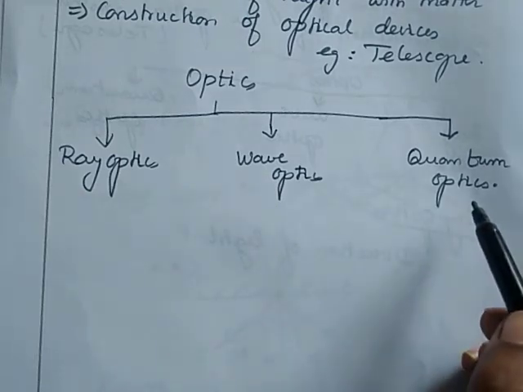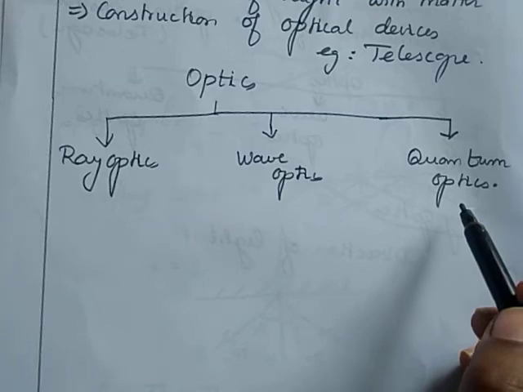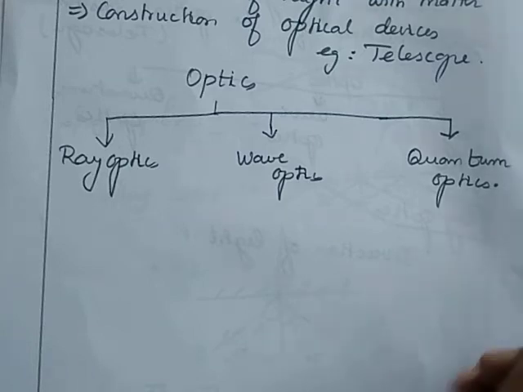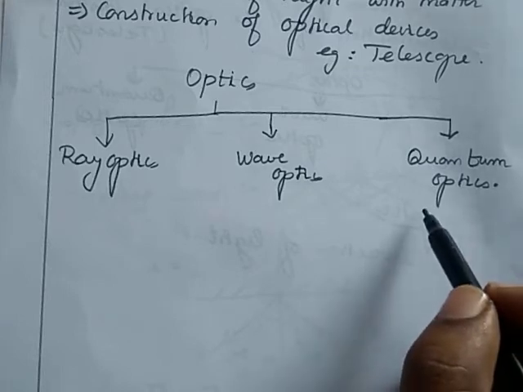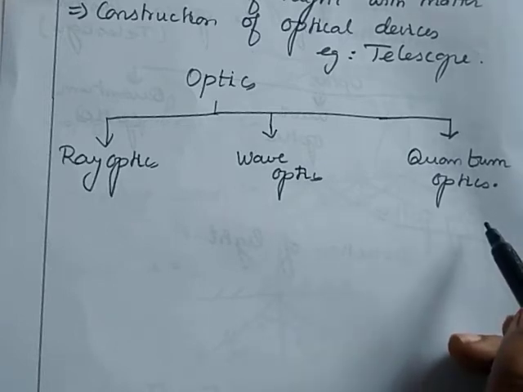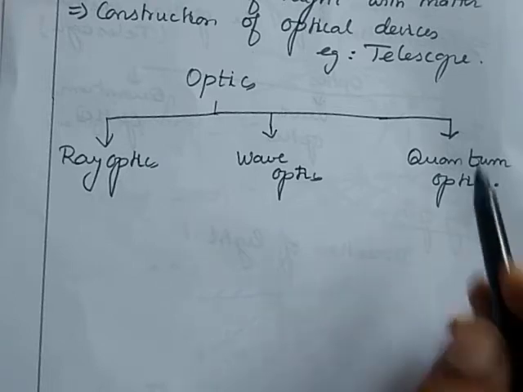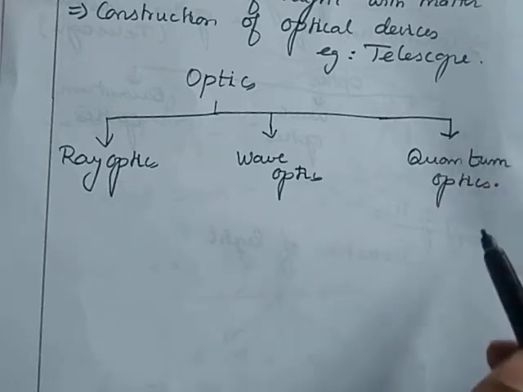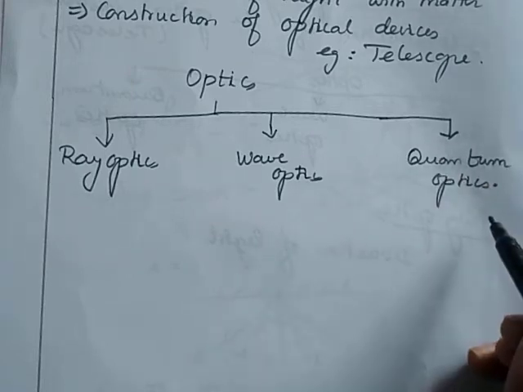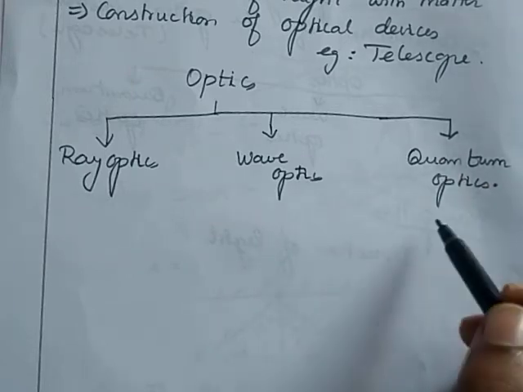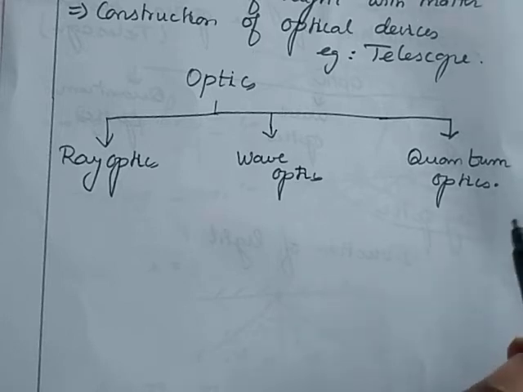Then in quantum optics, let us see the interaction of light with matter. Light propagates as a wave and interacts with matter as a particle. Quantum optics shows light has dual nature, both particle and wave nature.